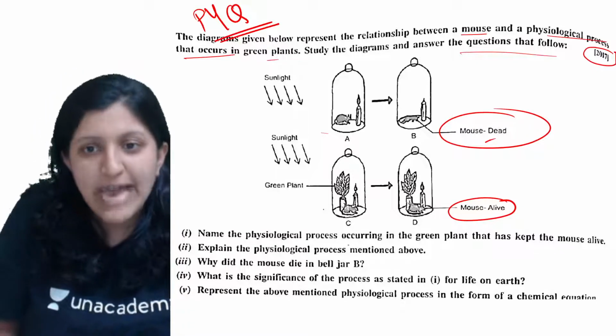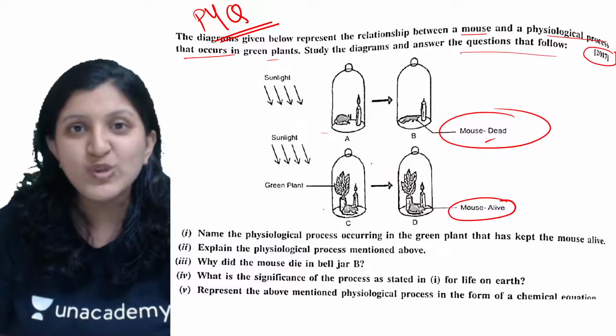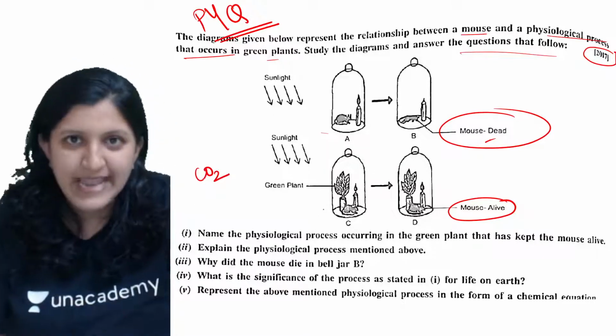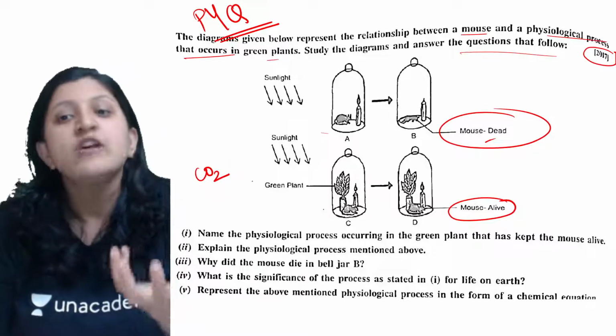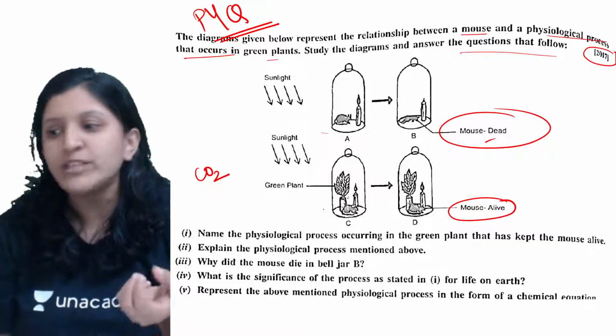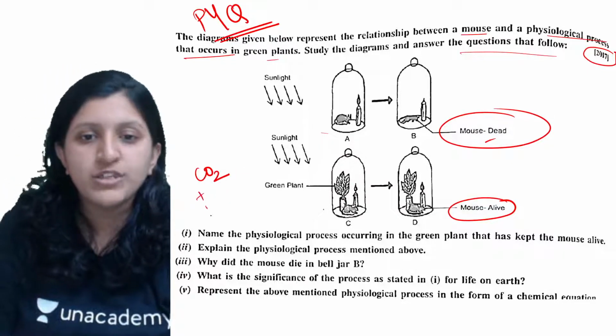Okay, so you just have to analyze this particular picture. So what exactly happens in photosynthesis? Carbon dioxide is used up, that is the atmospheric carbon dioxide. Water is anyway given there, that is for a certain while. This is a potted plant, so the water has been added. So it is getting the water also.